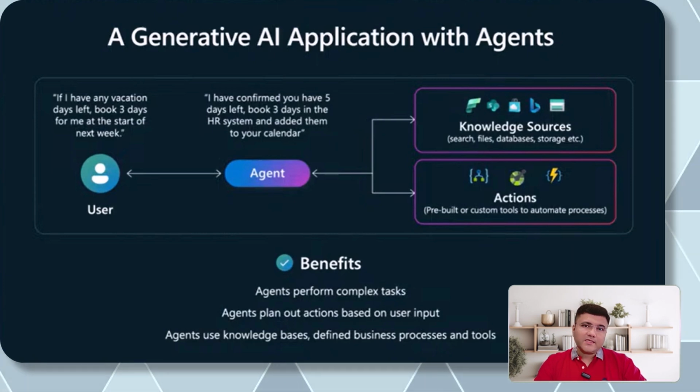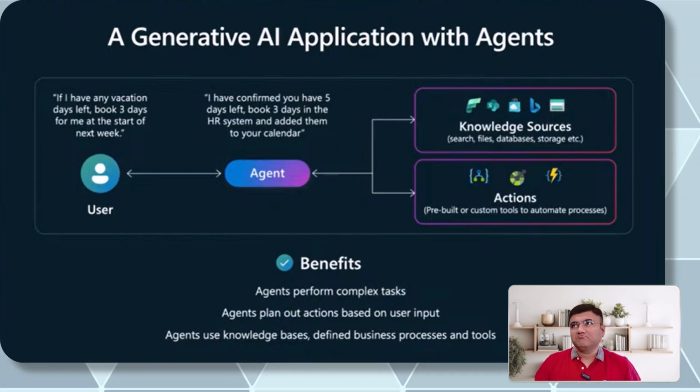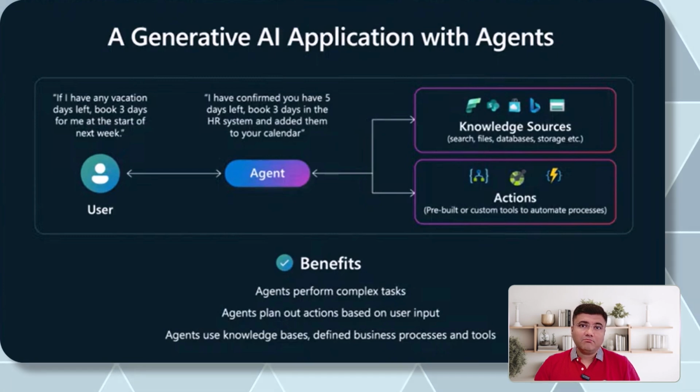But yes, this basically has two different kinds of things here. Knowledge sources, which are basically going to provide context in the data, and action tools, which are basically going to associate with pre-built or customized action logic, which you can integrate with your agent. So when I was talking about agents performing tasks for you, like booking a hotel or sending an email, basically at that time, you're going to use action tools.